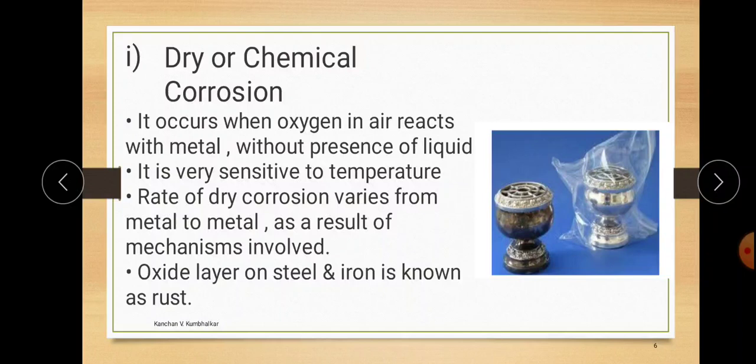So what is meant by dry or chemical corrosion? It occurs when oxygen in air reacts with metal without the presence of liquid. It means that when the oxygen from air reacts with the metal, that type of corrosion is known as dry or chemical corrosion.